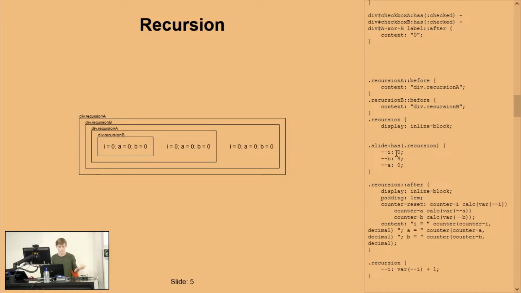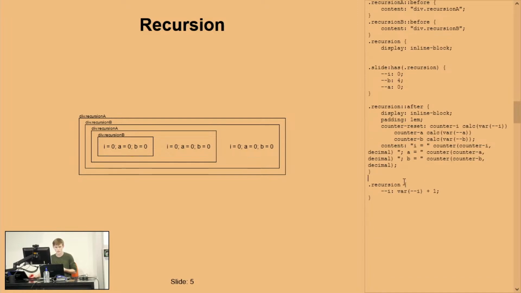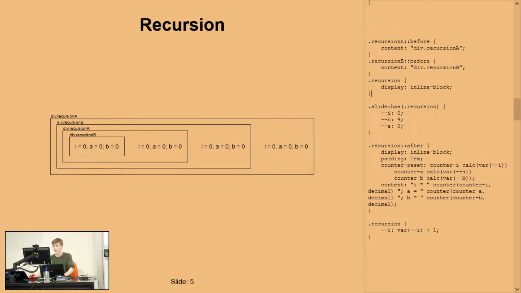We'll fix that up in a little bit. So, the idea is that we also want to set each of the variables for each of these recursive blocks. So, recursion... Closing brace after the dot recursion display in my block. Oh, yes. Thank you. Right, so for our recursion, we're going to split this up into 2 parts. So recursion A is going to take the variable A and set it to var B plus 1. And recursion B, so we can see that now A has increased from whatever B is plus 1.